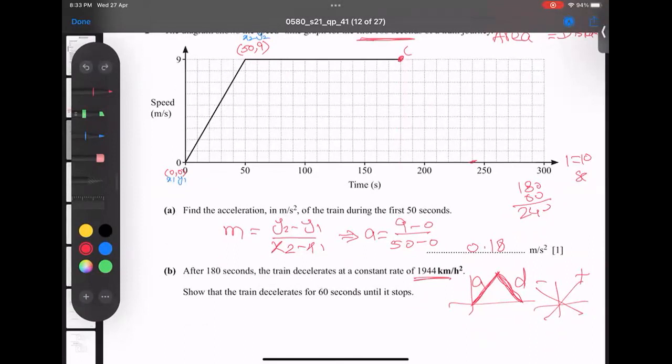So 180 comma y coordinate is 9. So I'm writing here 180 comma 9. So it is decelerating definitely at some point. I don't know, maybe it decelerates here, but where it decelerates, 100% velocity is 0.